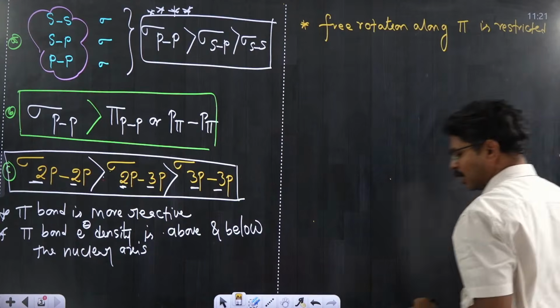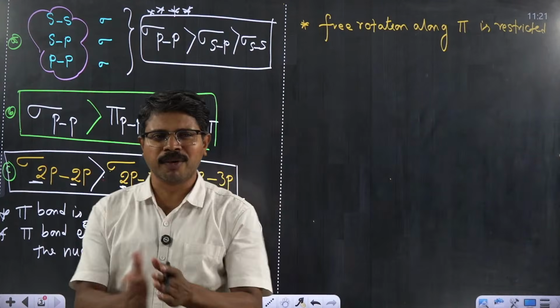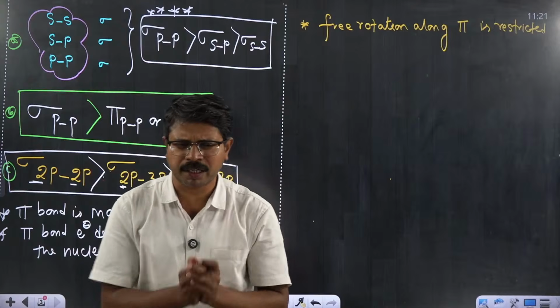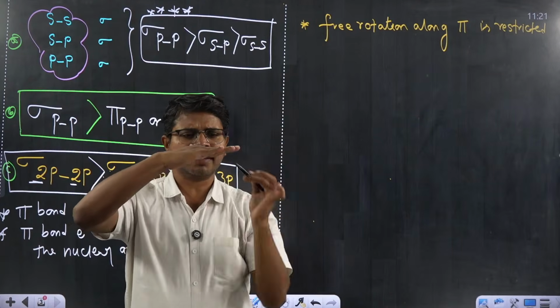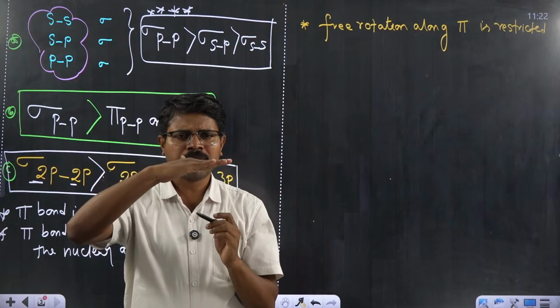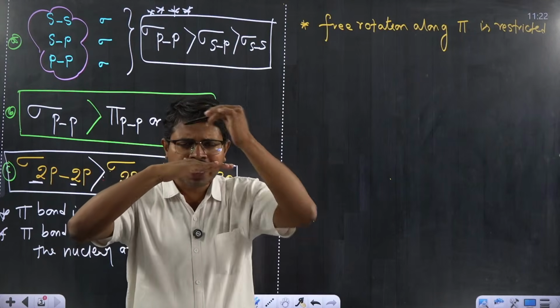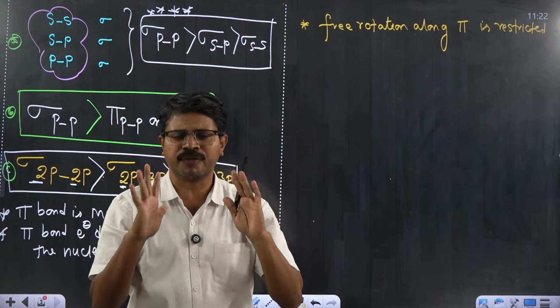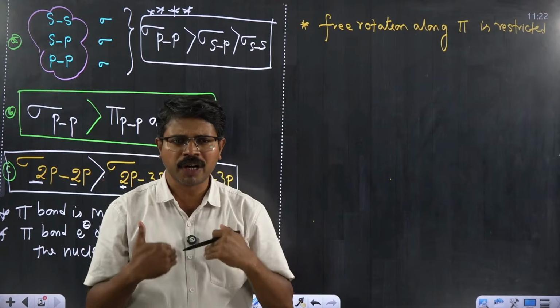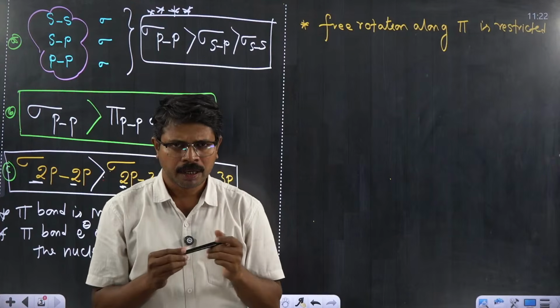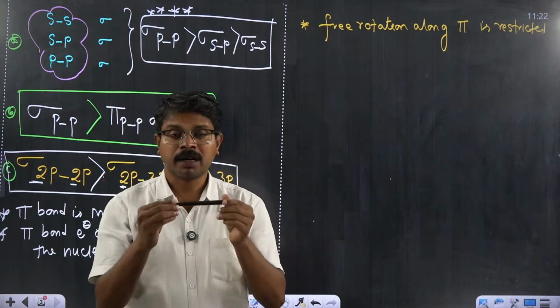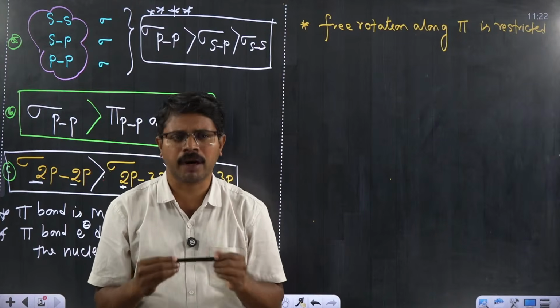Why is there a restriction for free rotation along a pi bond? Very simple topic, very simple story. There is a cloud of electron density above the nuclear axis and below the nuclear axis. If I try to rotate, the pi electron density can be deformed. Therefore, rotation of the pi bond is not allowed, because it causes deformation of the bond.